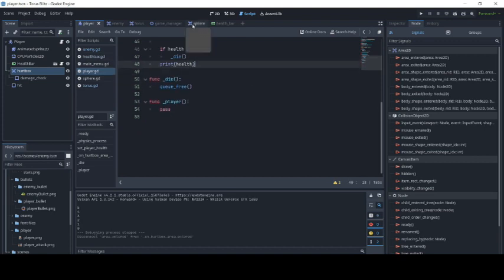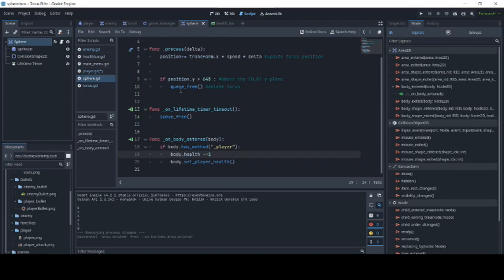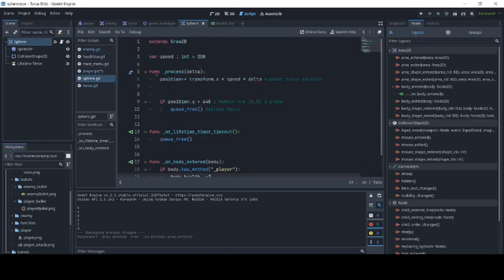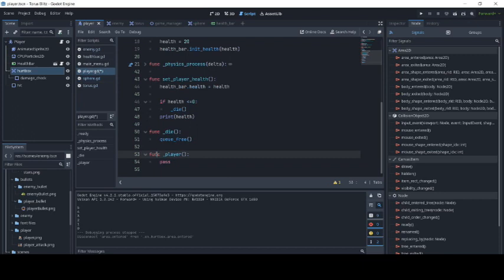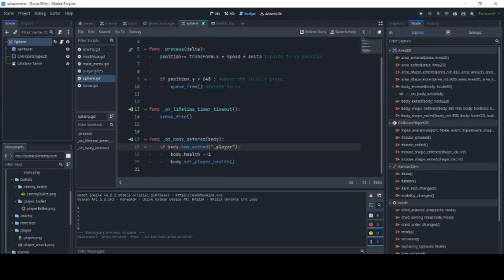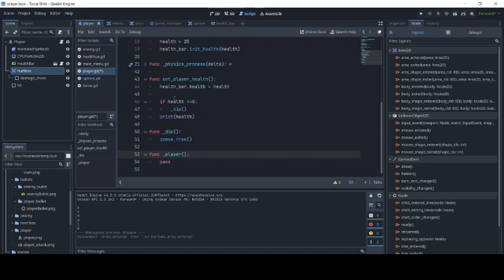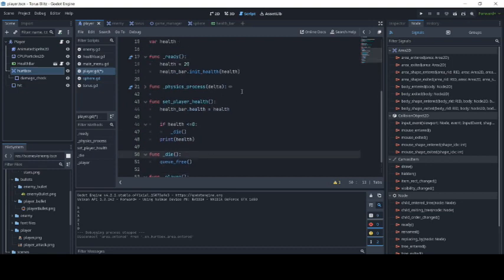We are detecting it from the enemy's bullet, or enemy's projectile, and if the body entered has the method player, I have a player function which only the player has, then we decrease the player's health by 1 and call this function. So yeah, that's basically it.